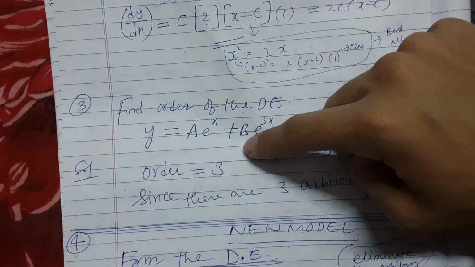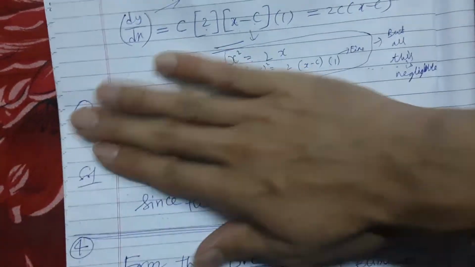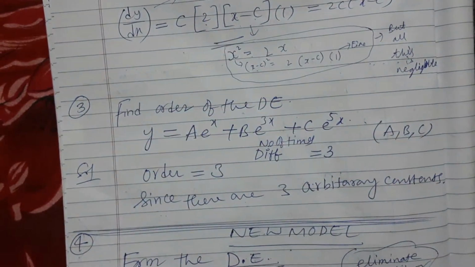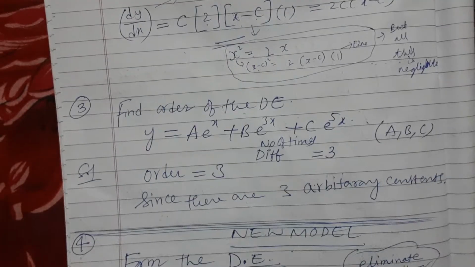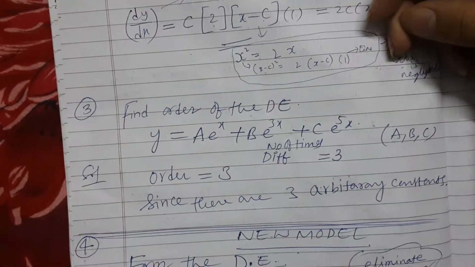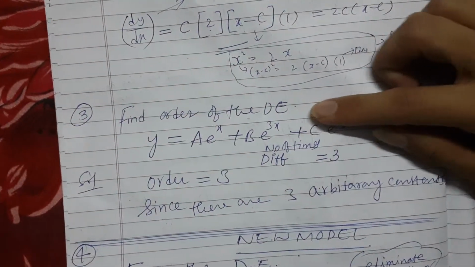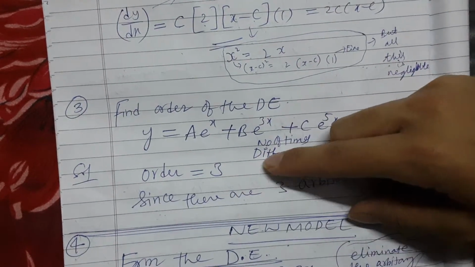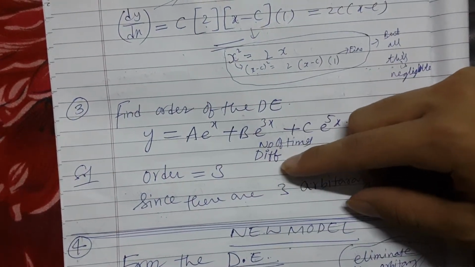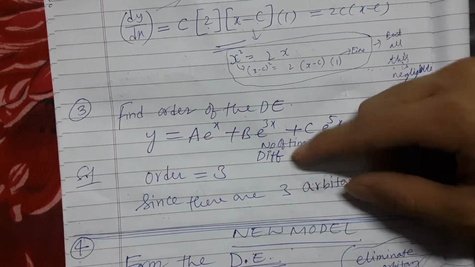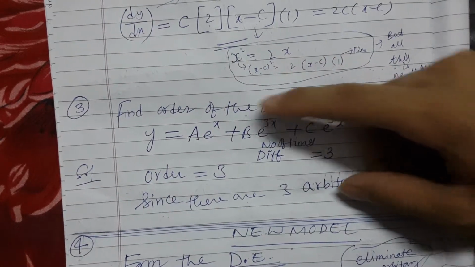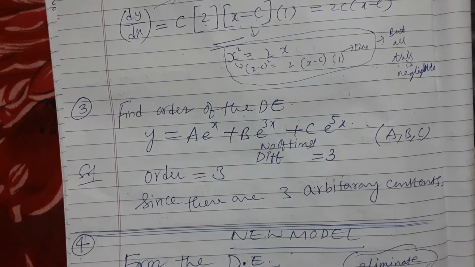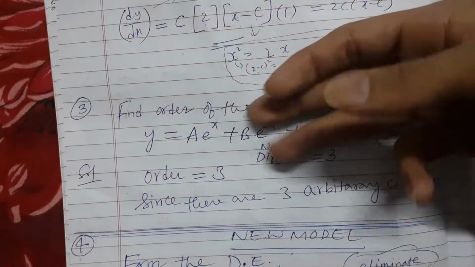The number of times we have to differentiate gives the order. That is the answer. Why did I make this mistake? I hit myself. Okay, I hit the table, but you imagine I hit myself. My hand hurt from hitting the table. Okay, so the number of times differentiating is equal to the order. Since there are 3 arbitrary constants, the order is 3.